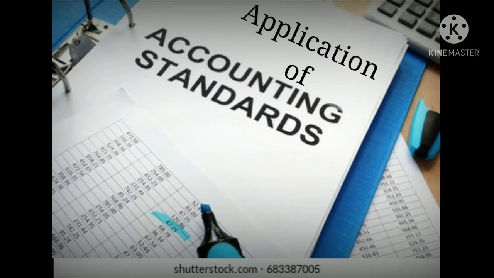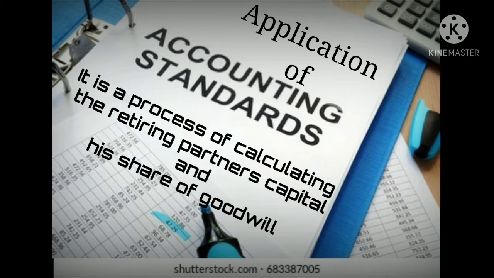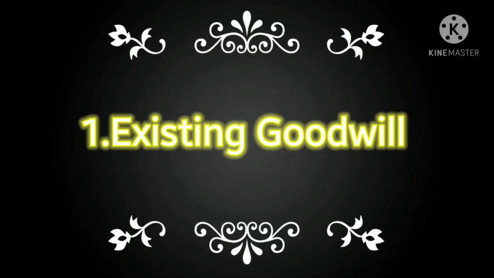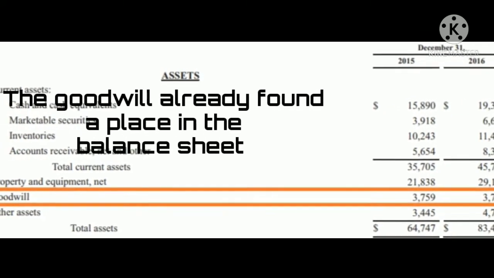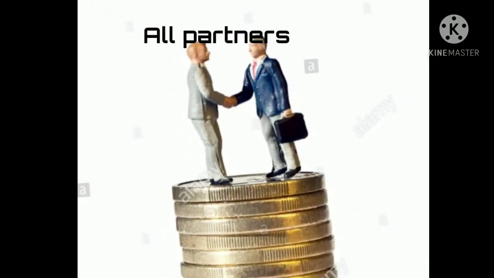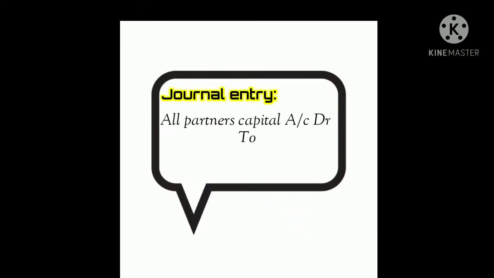Application of accounting standard is nothing. It's a process of calculating the retiring partner's capital and his share of goodwill. The first one is existing goodwill. In this, the goodwill already found a place in the balance sheet at the date of retirement of a partner. Such goodwill has to be distributed to all partners in their old profit sharing ratio. The journal entry is all partners' capital account debtor to goodwill account.